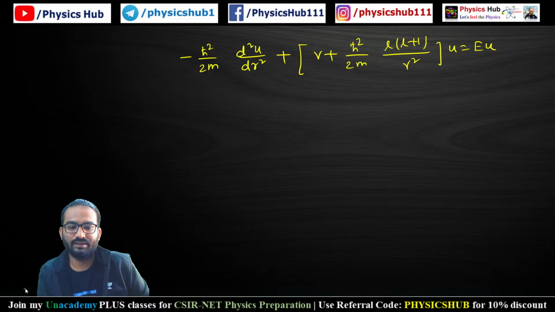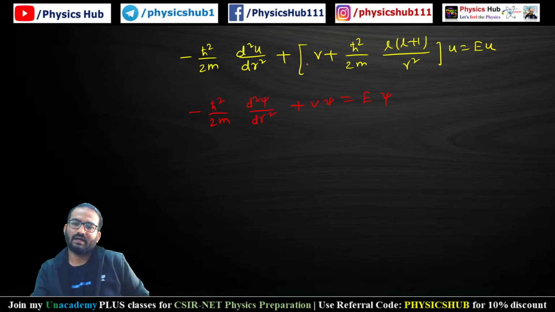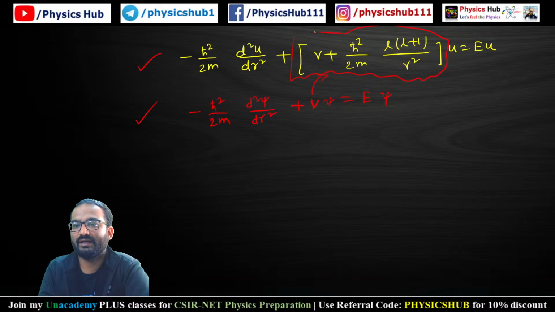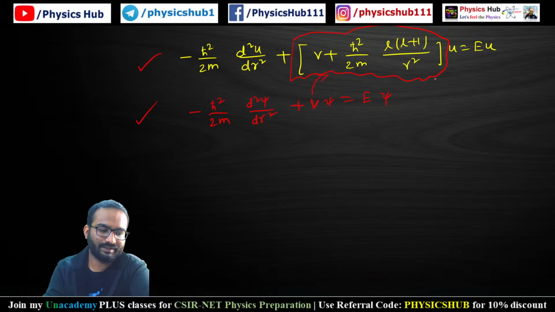Isn't this equation quite familiar to you? We know this equation, minus ħ²/2m d²ψ/dx² plus Vψ equals Eψ. So can't you draw a similarity between these two equations? Here a potential term should be there, but you see, in addition to the term V, we have some extra term, ħ²/2m into l(l+1) by r².